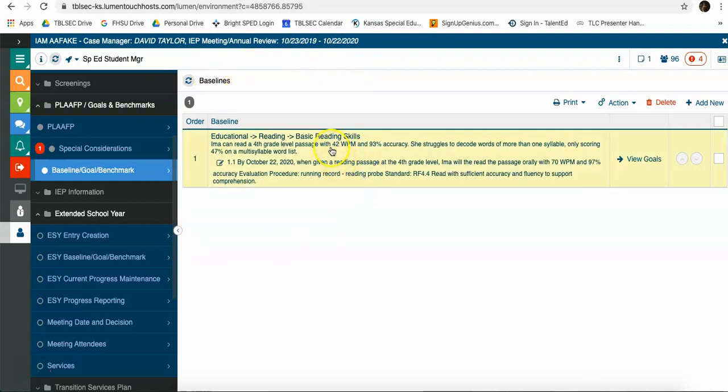I really like the ability to see the baseline and the goal together. I think it helps with the ease of navigating through here and making sure that your goals and your baselines match up.